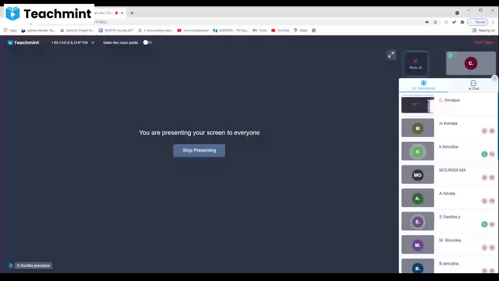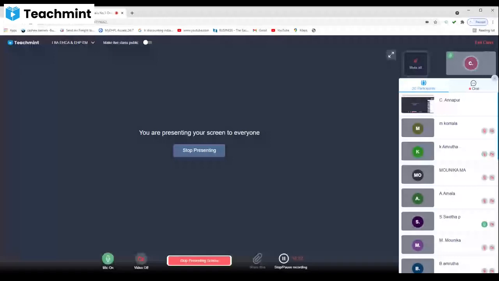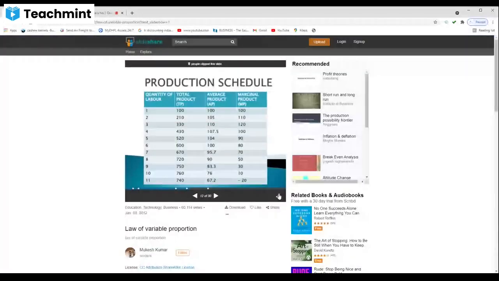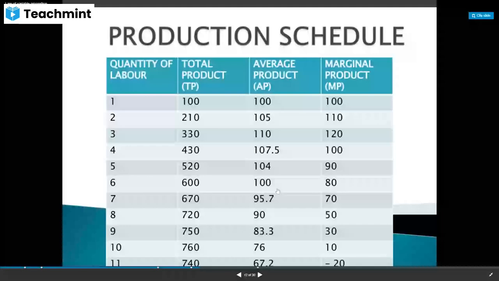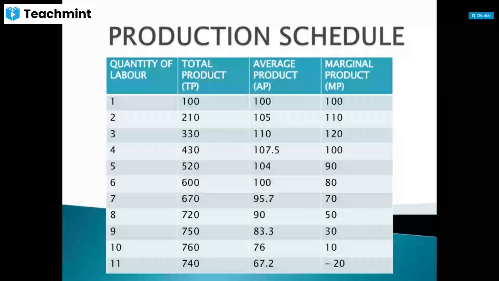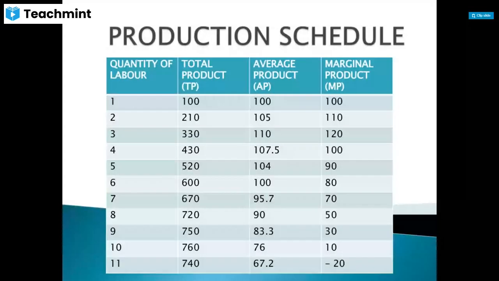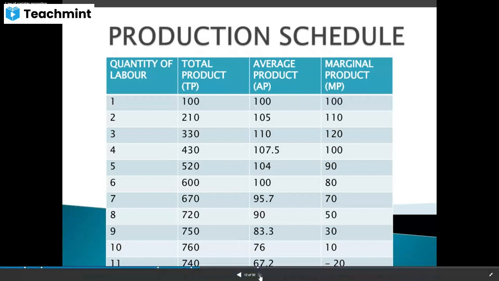So here what is happening in the table, initially total product is increasing at an increasing rate, then it is increasing at a decreasing rate, then it is becoming maximum, and afterwards it is decreasing. Average product is increasing and then it is becoming maximum, and afterwards it is decreasing. Marginal product is increasing, then decreasing, then it is becoming zero, and afterwards it is negative.